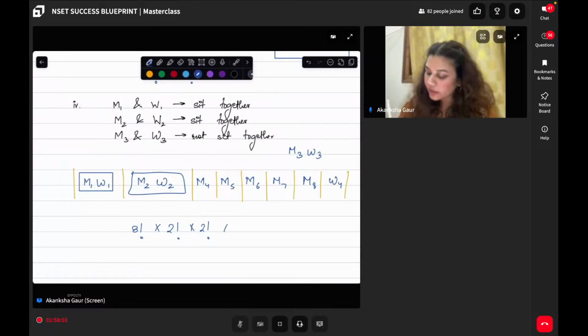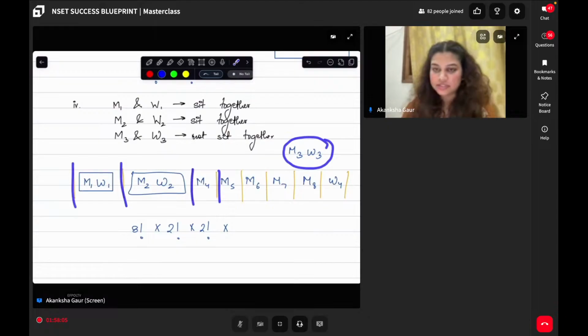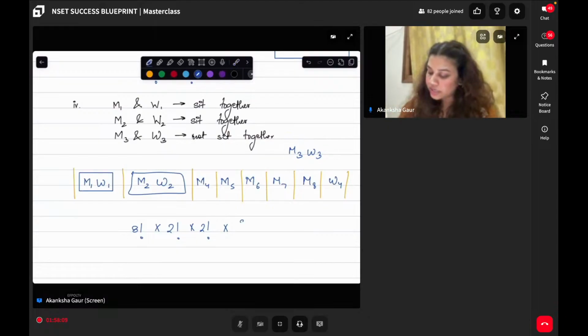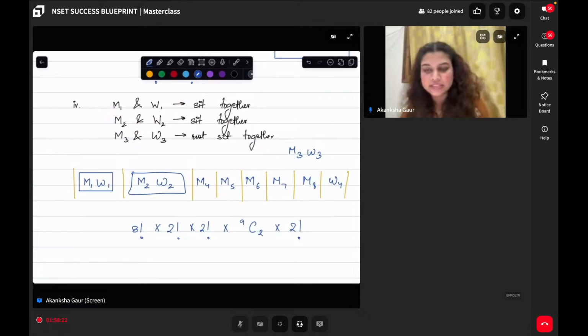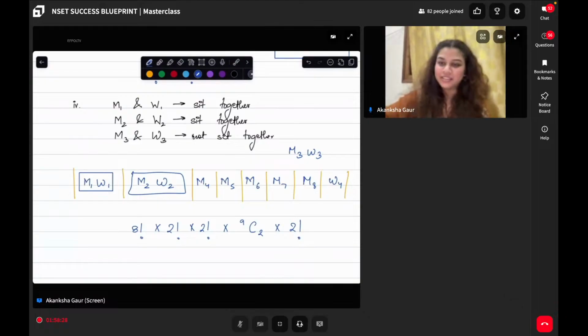Now when I'm trying to seat these two people amongst these blanks, again I can see there are 9 blanks, right? So 9C2 is the possibility, and then these two people can also be shuffled amongst themselves, and hence it is 2 factorial. Does this make sense, everyone? So like this, one by one, you have to resolve every single piece. Clear?